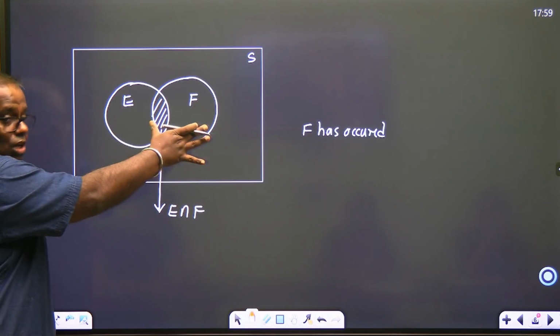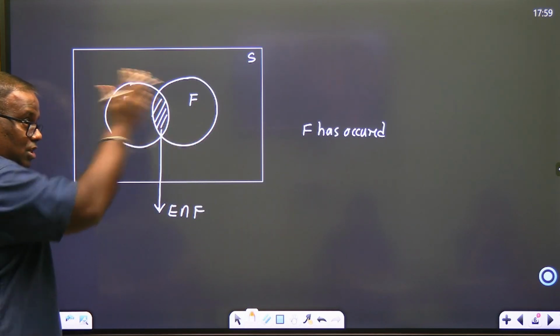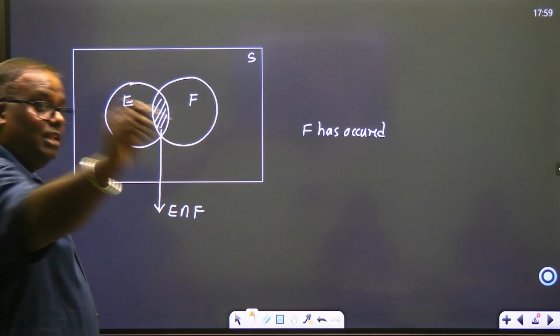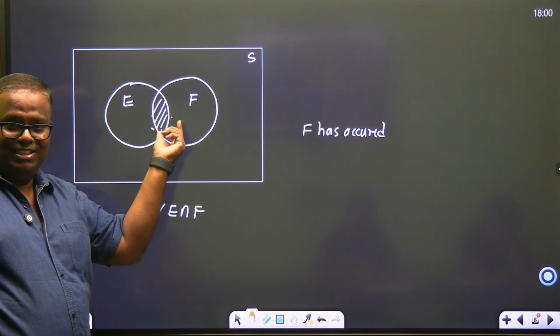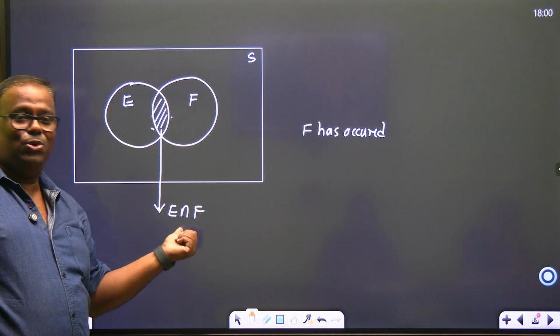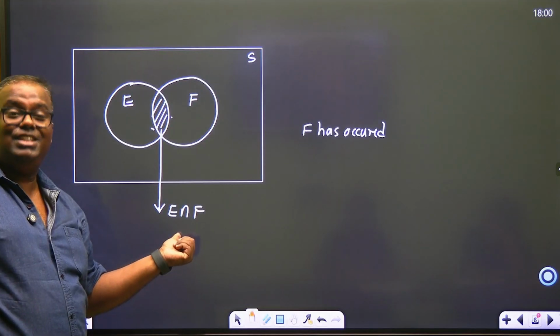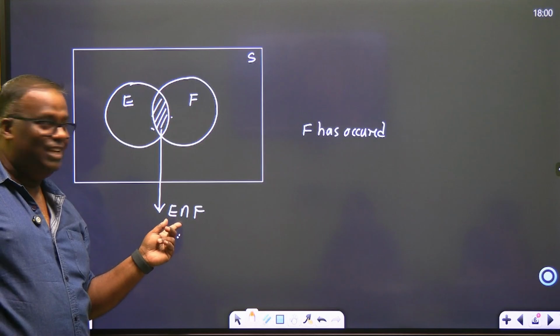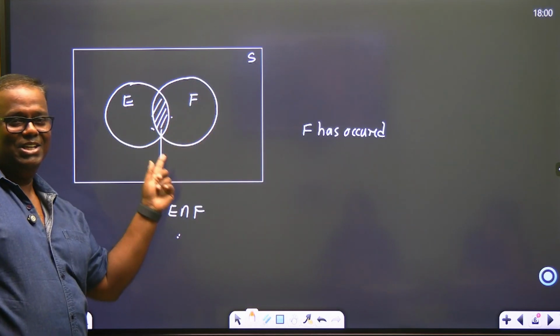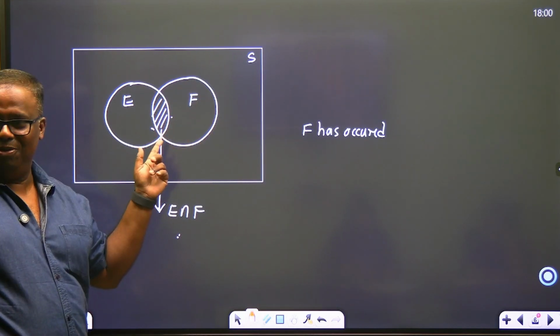F has occurred, so my concentration is on F. And in that F, how many of E's are present? The E's are present in which zone? E intersection F. Number of possible outcomes divided by total outcome. Simple probability formula आ गया.